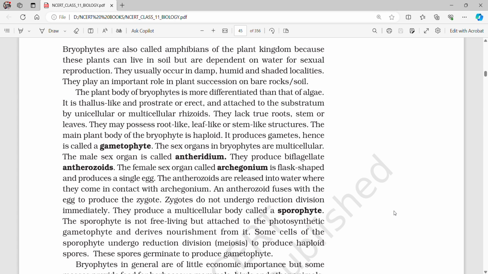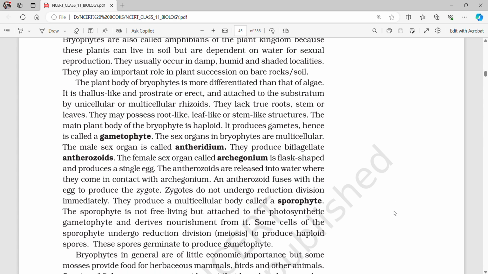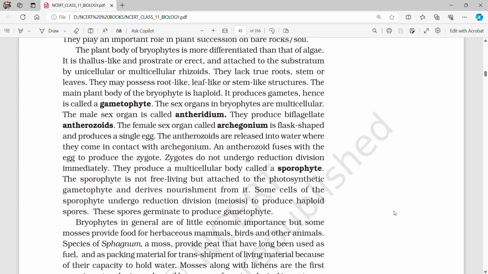The sex organs in bryophytes are multicellular. The male sex organ is called antheridium. They produce biflagellate antherozoids. The female sex organ, called archegonium, is flask-shaped and produces a single egg. The antherozoids are released into water where they come in contact with archegonium, and an antherozoid fuses with the egg to produce the zygote. Zygotes do not undergo reduction division immediately.